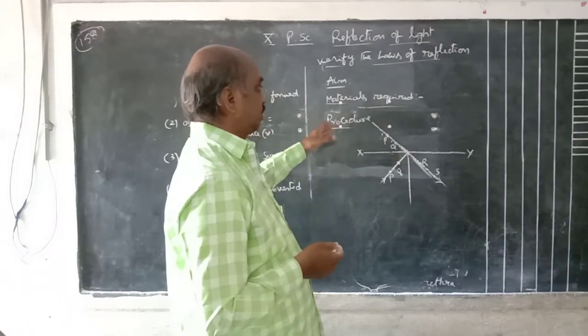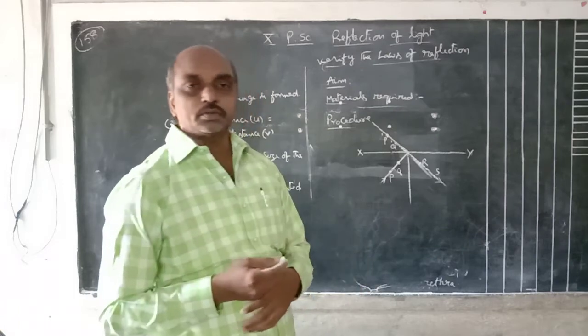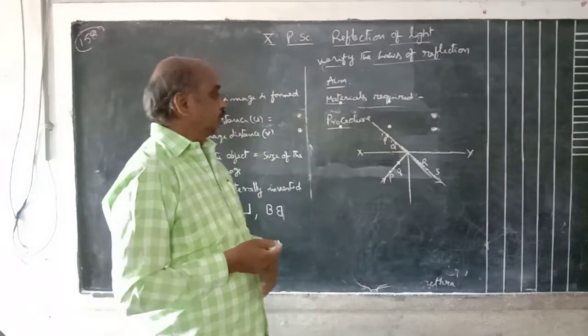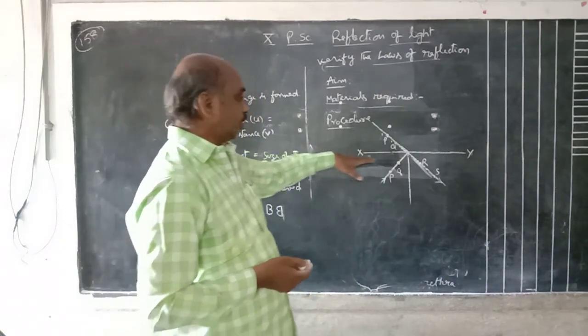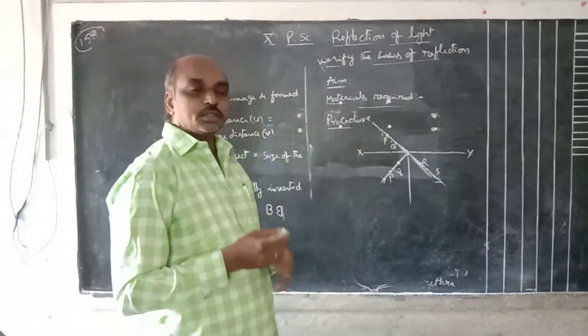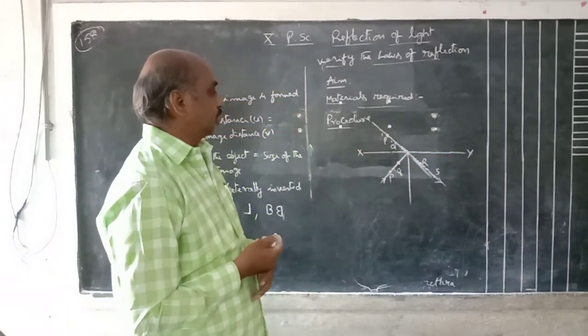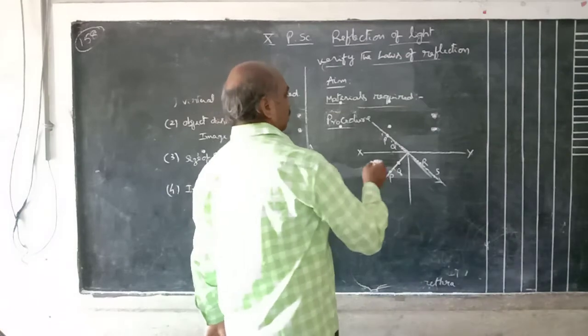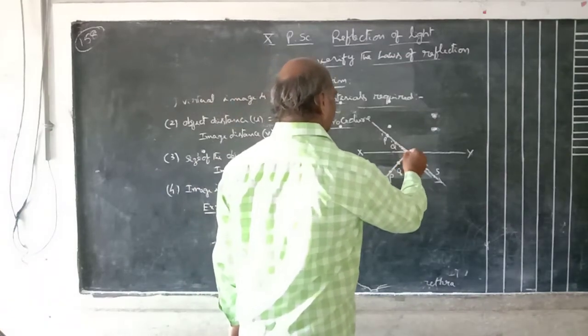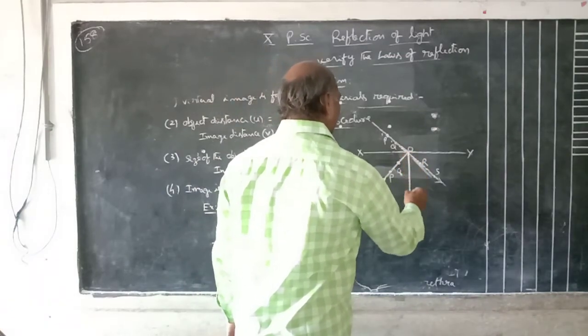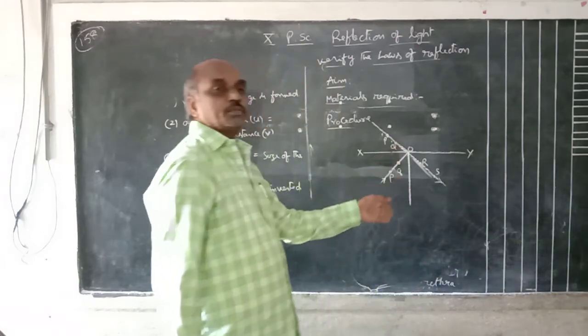Okay, what is the procedure? Take a cardboard. On that cardboard, pin the white paper. On the white paper, draw a horizontal line XY. At point O, draw a perpendicular.